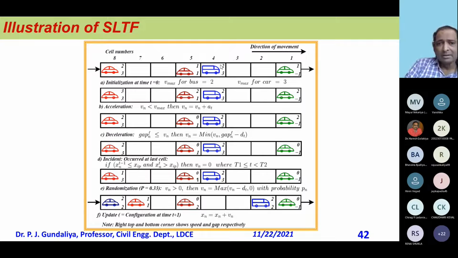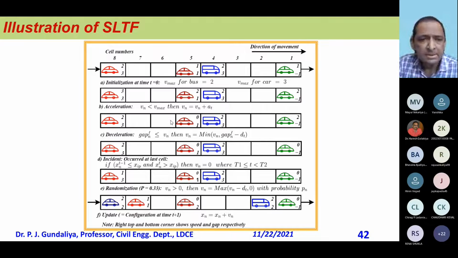See, depending on the rule, it will move. Now, every vehicle tries to increase speed, that is the first rule. So everybody wants to go with the maximum speed. Then there is the acceleration rule: whatever the speed is, acceleration means one cell. It will jump one cell, something like that.